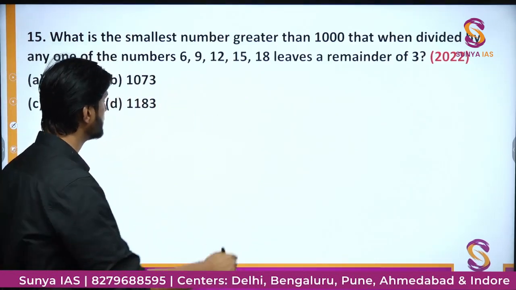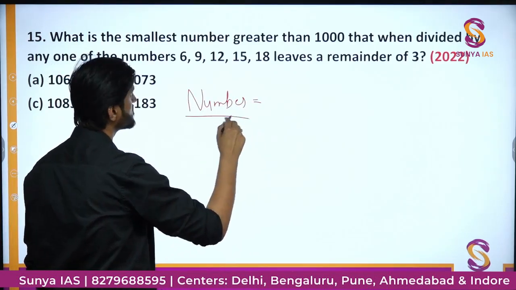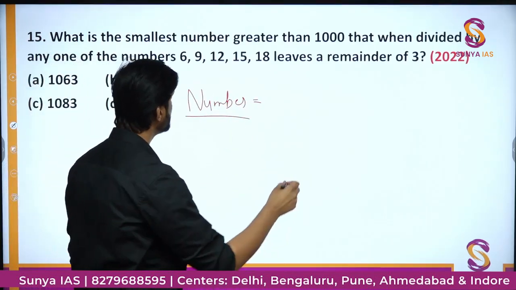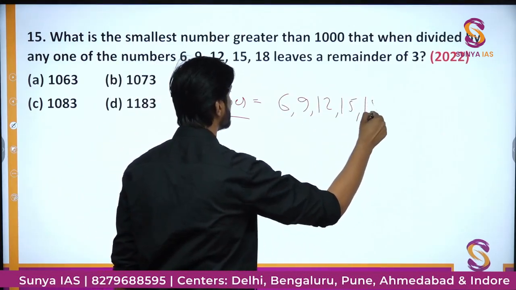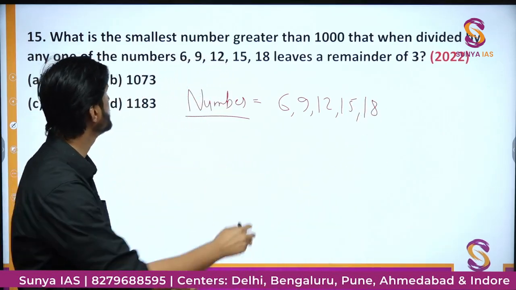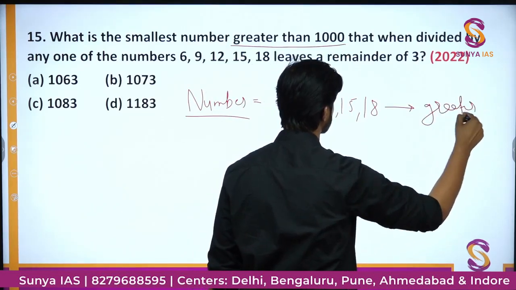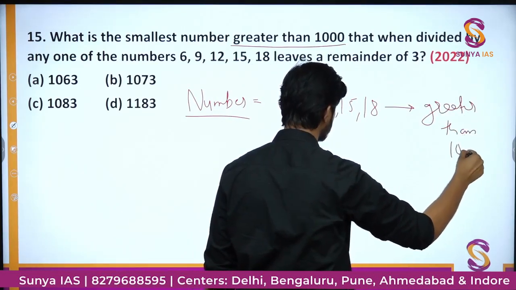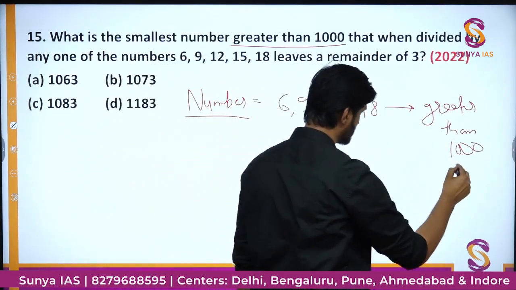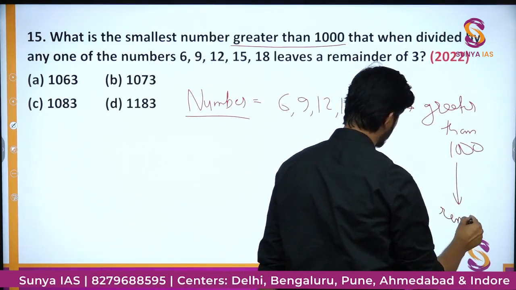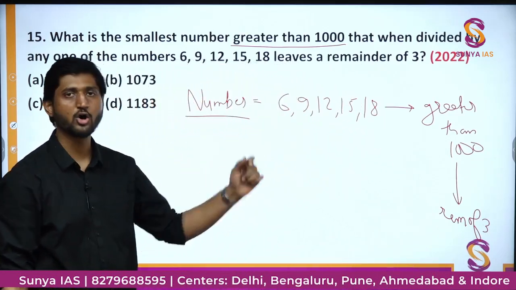So you have to find a number which, first of all, should be divisible by 6, 9, 12, 15 and 18, all these 5 numbers. Then it should be greater than 1000. So we need a multiple which is greater than 1000. And finally it should leave a remainder of 3 when being divided by all of these numbers.